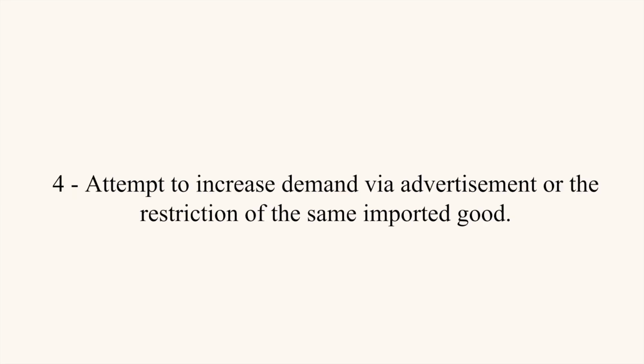And the fourth and final method is to attempt to increase demand via advertisement or the restriction of the same imported good. So in the case of our sanitary pads, the government could possibly restrict the imports of sanitary pads to promote the consumption of sanitary pads from local businesses.